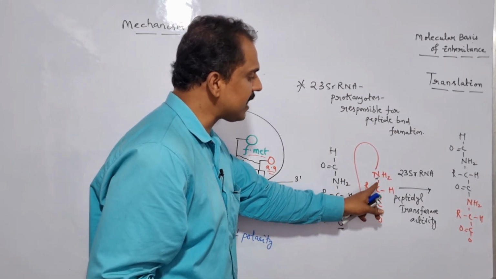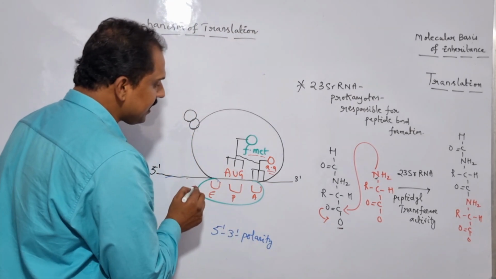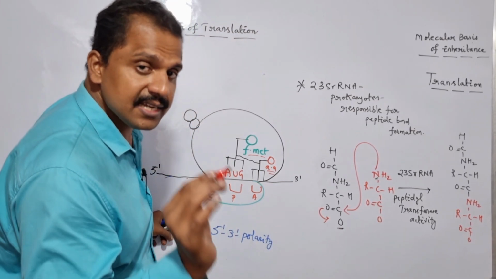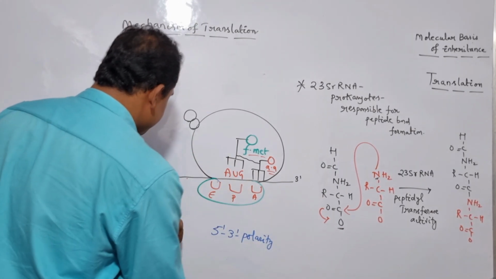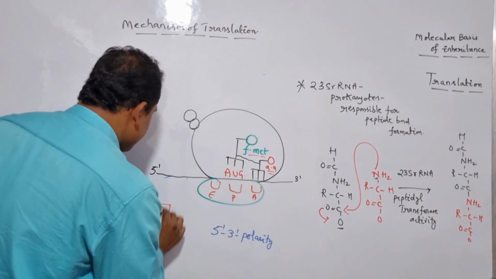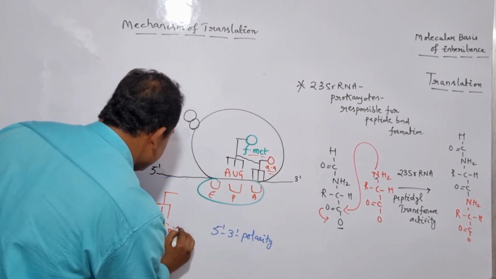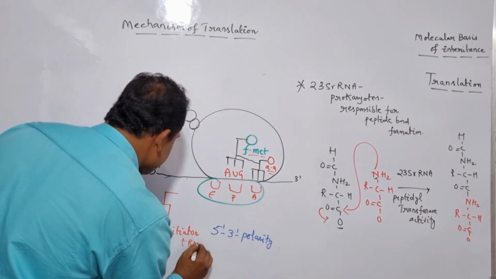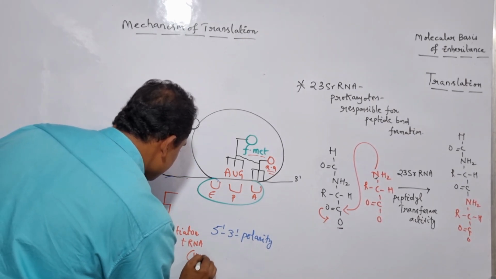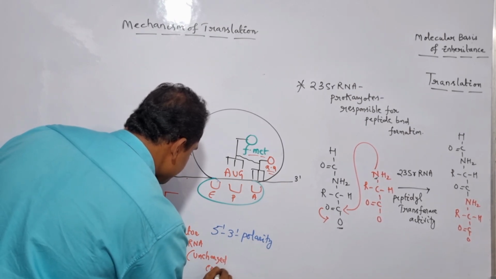So after the successful formation of the peptide bond between the initiated tRNA encoding amino acid and the amino acid tRNA encoding amino acid, now the initiated tRNA, which is under uncharged conformation, successfully translocates from the P site to the E site, right? So here it is nothing but the initiated tRNA which is under uncharged conformation.